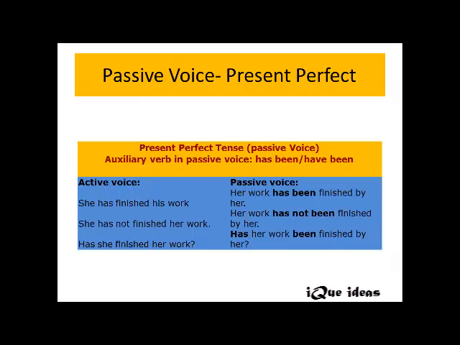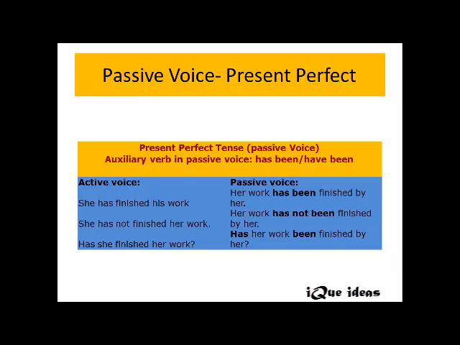I want you all to make note of the words here, the helping verbs here. I mean, has been and have been. They get used in passive voice, not in active voice. That's it. If you can note down these two, it would be very easy for you to understand whether the sentence is in AV or PV. Has been is used with singular and have been is used with plural. Right, let's look at the next one.